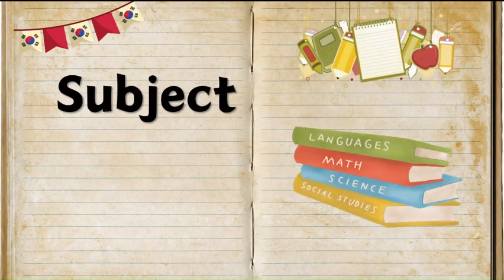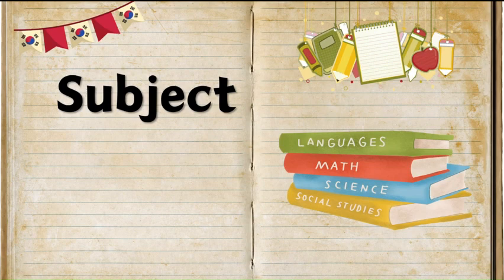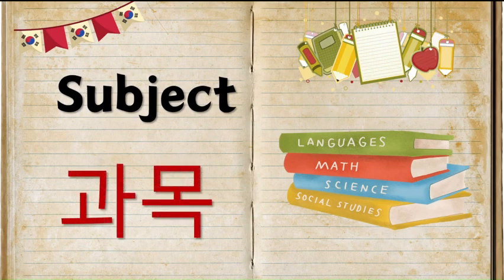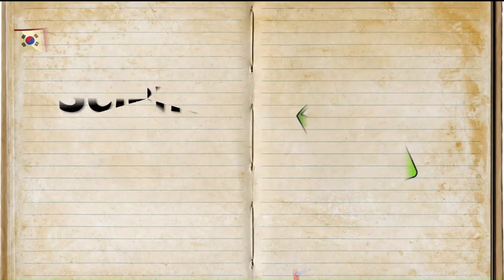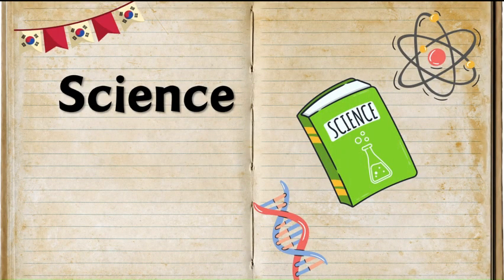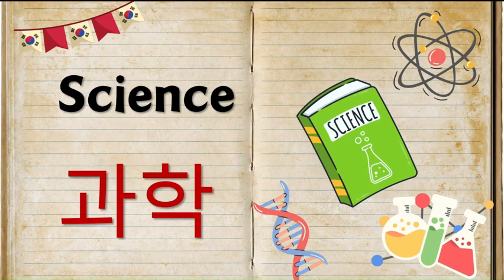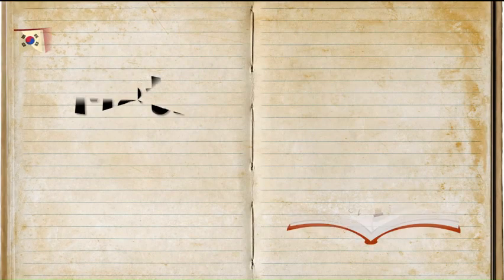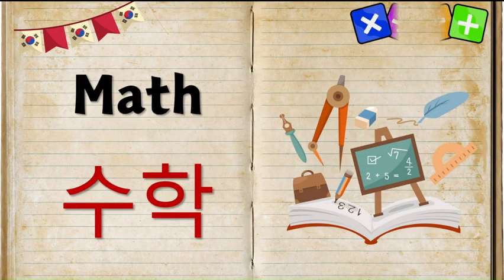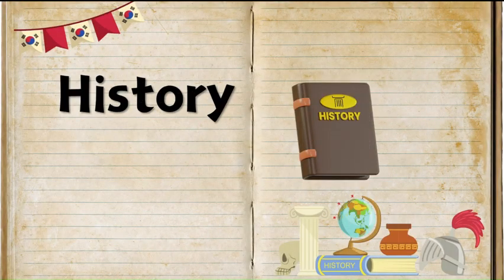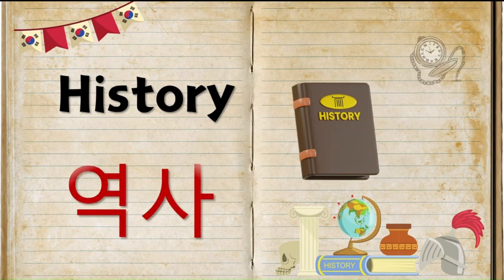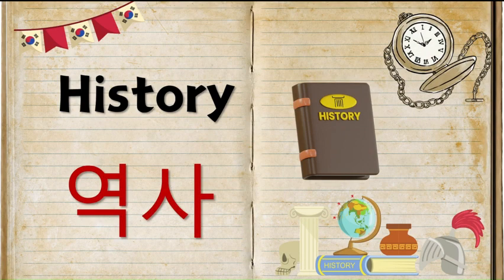Here comes the Korean word for subject, and that is 과목. Okay, next let's see how to say science in Korean, and that is 과학. Here comes the Korean word for math, and that is 수학. Now let's see how you're going to say history in Korean, and that is 역사.